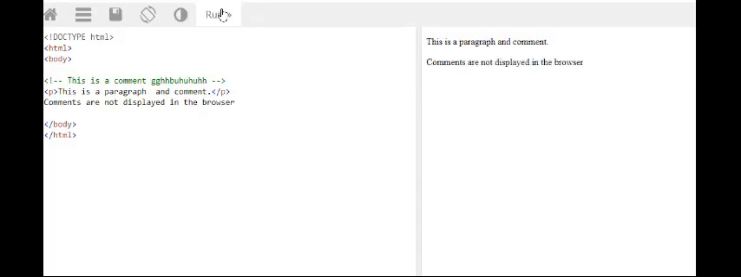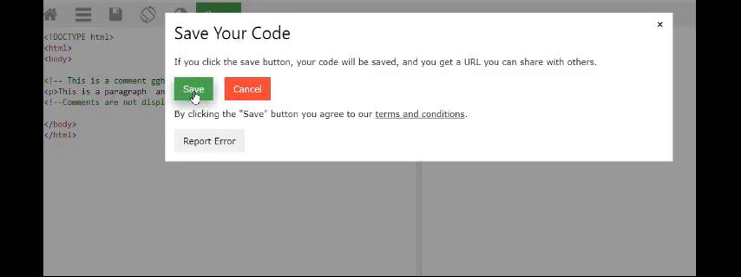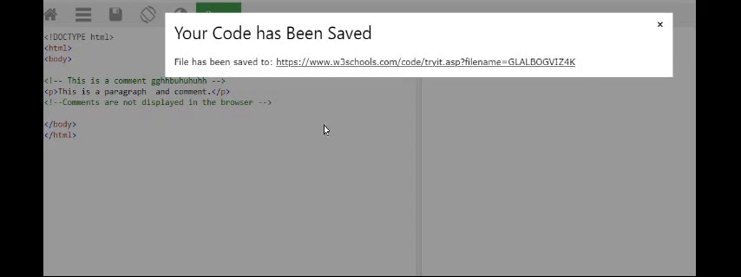Comments are not displayed in the browser. If you do not want the text to be displayed on the browser, you are going to use a symbol. That symbol is known as the exclamatory mark. This exclamatory mark can be used only in the starting tag, not at all in the ending. The comments are not displayed in the browser. That is the main use of comments.